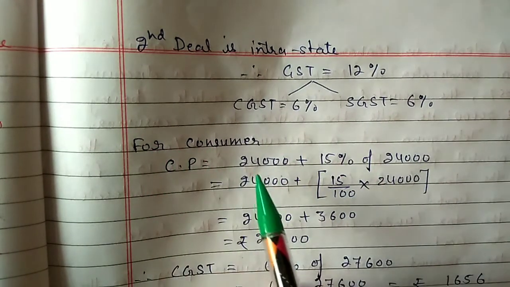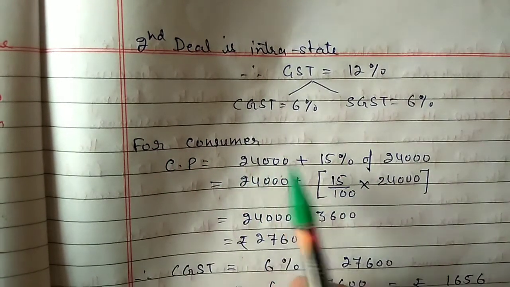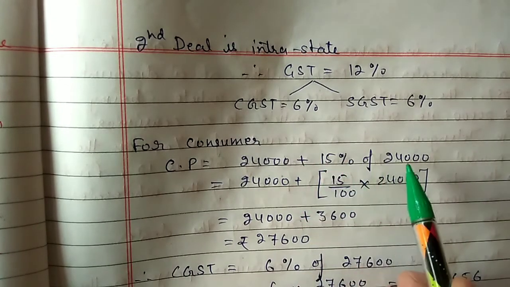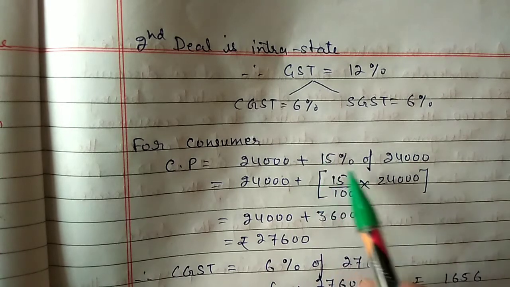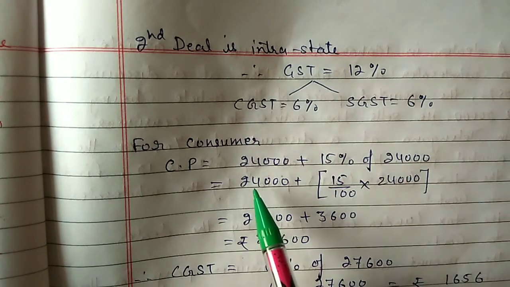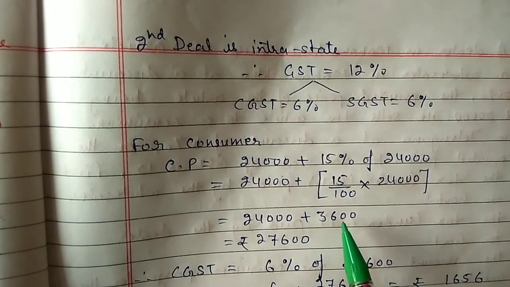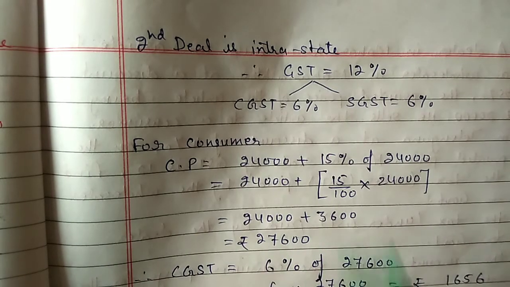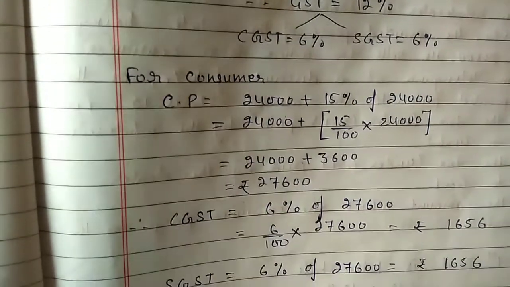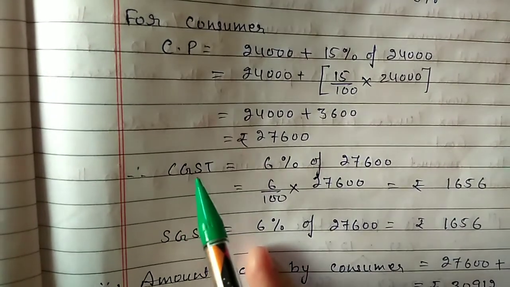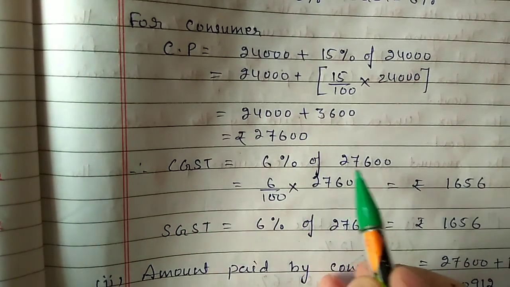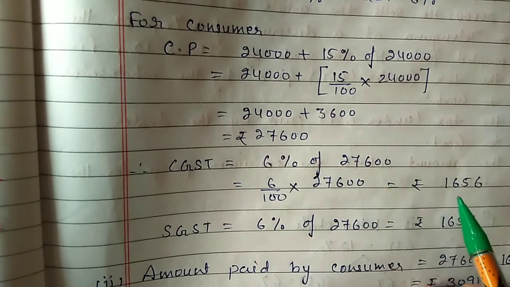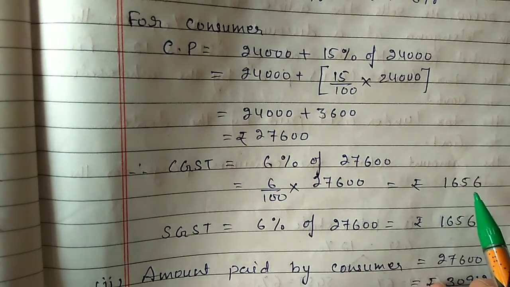Now for the consumer, cost price is 24,000 plus 15% of 24,000, because he is getting a 15% profit on that. So 24,000 plus 3,600 equals 27,600 rupees. So output CGST will be 6% of 27,600, equal to 1,656 rupees.